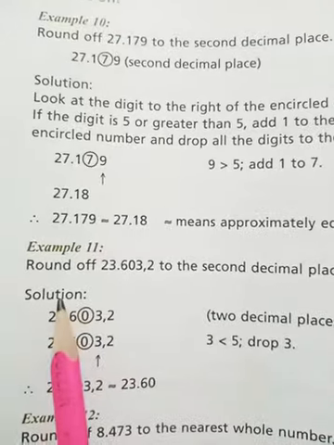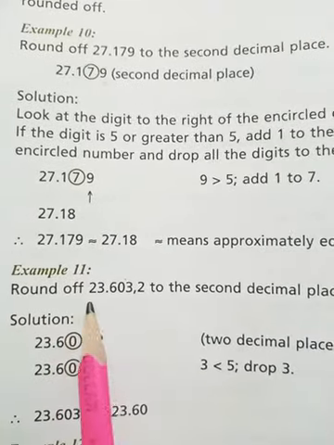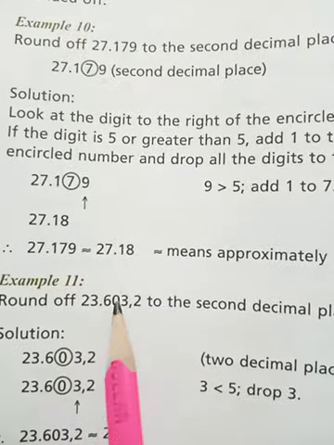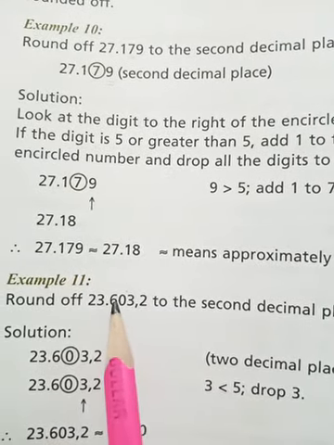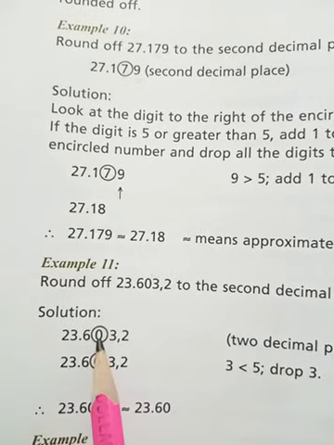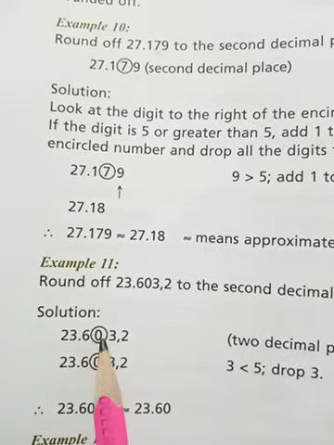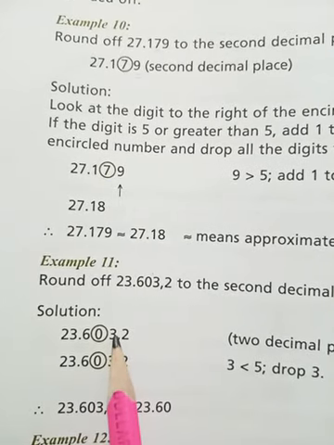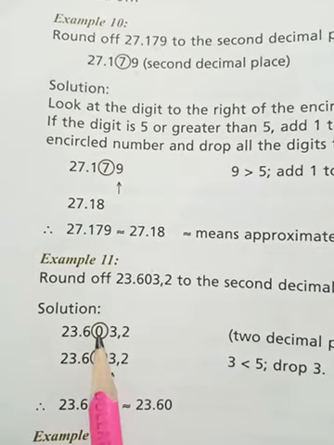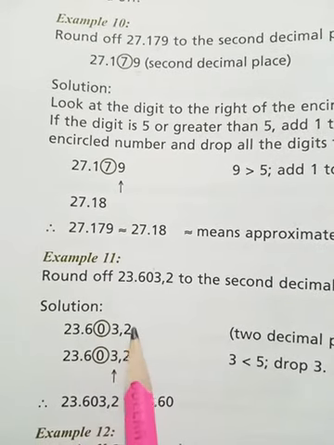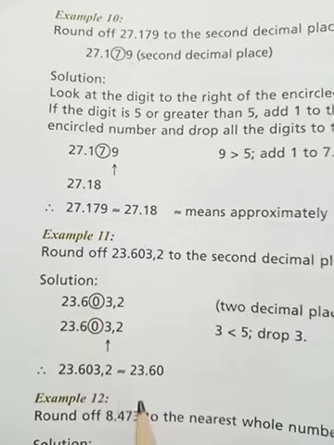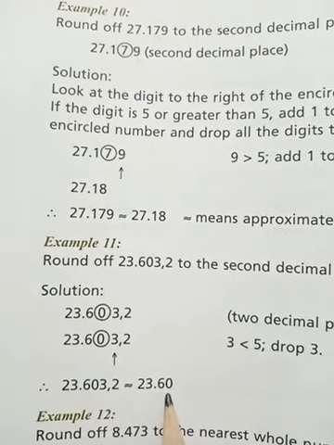Okay, now come to the next example, bete. Round off 23.6032 to the second decimal place. Now which is the second decimal place? This is 1, this is 2. So 0 is the second decimal place. Now what we will see, we will check the digit right to it, that is 3. 3 is smaller than 5. So we will not do anything with this number and just directly drop all the digits right to it. So 23.6032 will be equal to 23.60.